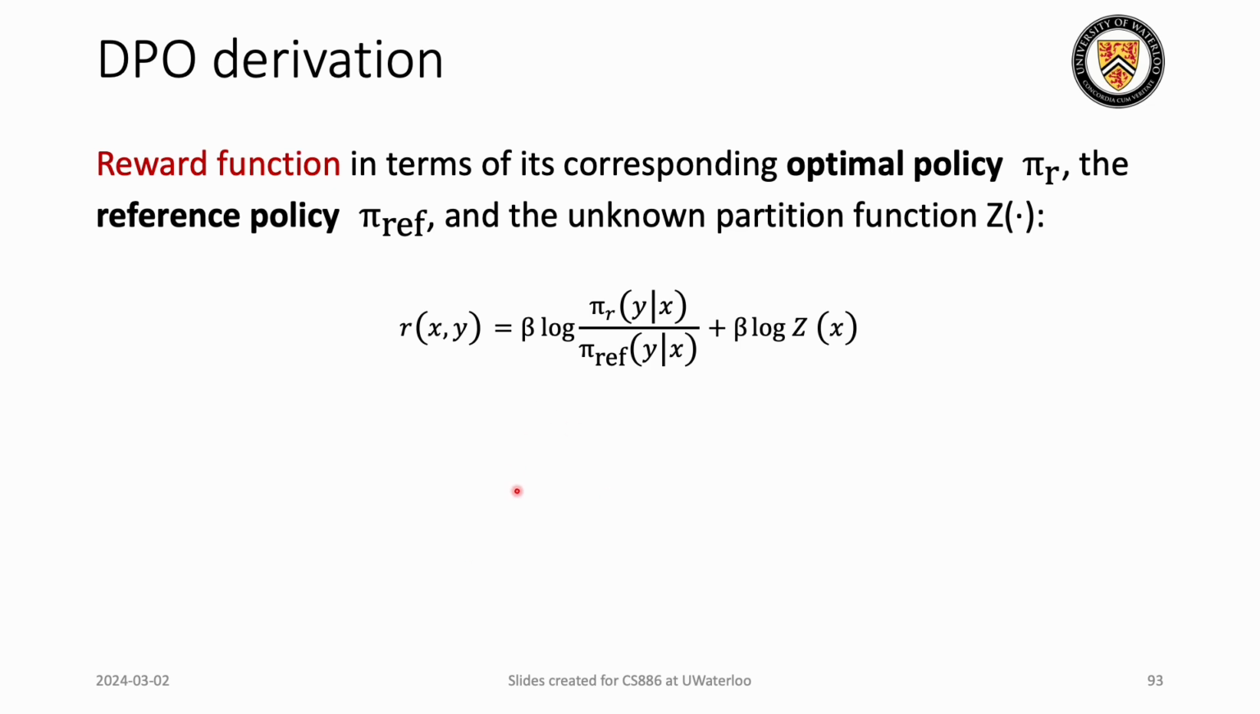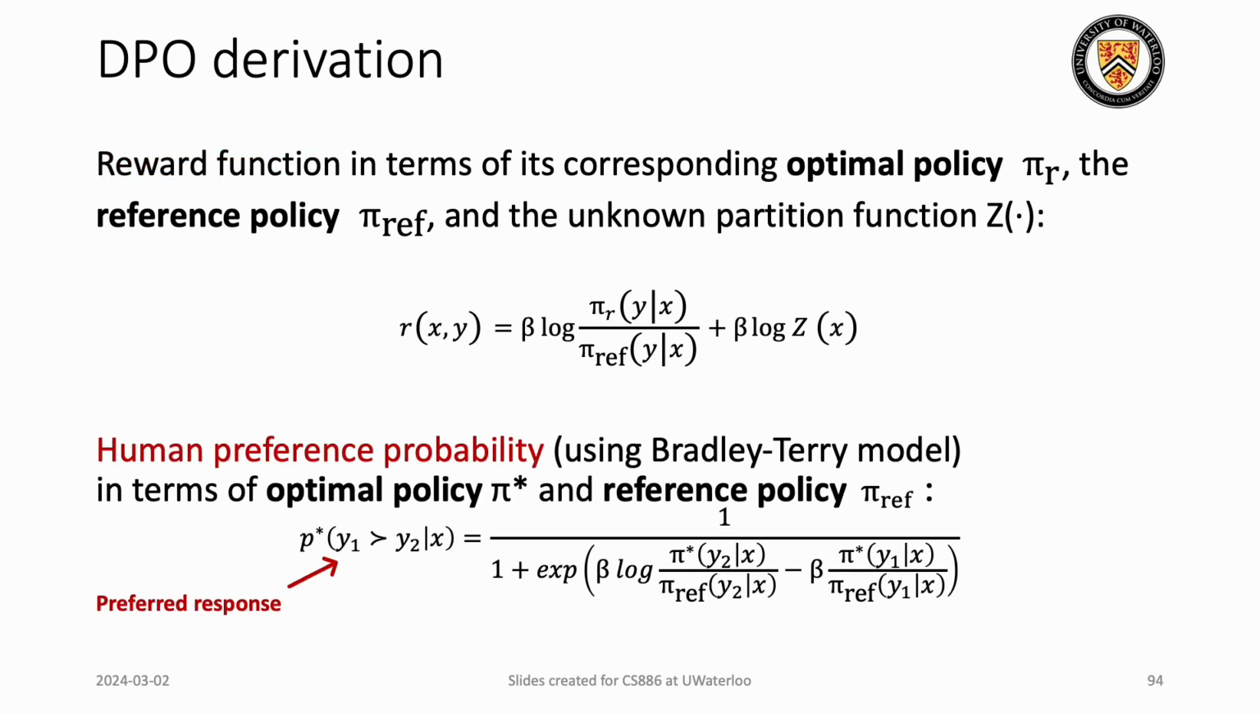Using some normal mathematical algebra, we can also rewrite the reward function in terms of the optimal policy, reference policy, and partition function. Based on this, we know now that if we have a reward function in place, we can also write the human preference probability using the Bradley-Terry model in terms of the reference policy and optimal policy, which we have here. Here is the optimal policy, this is the reference policy.